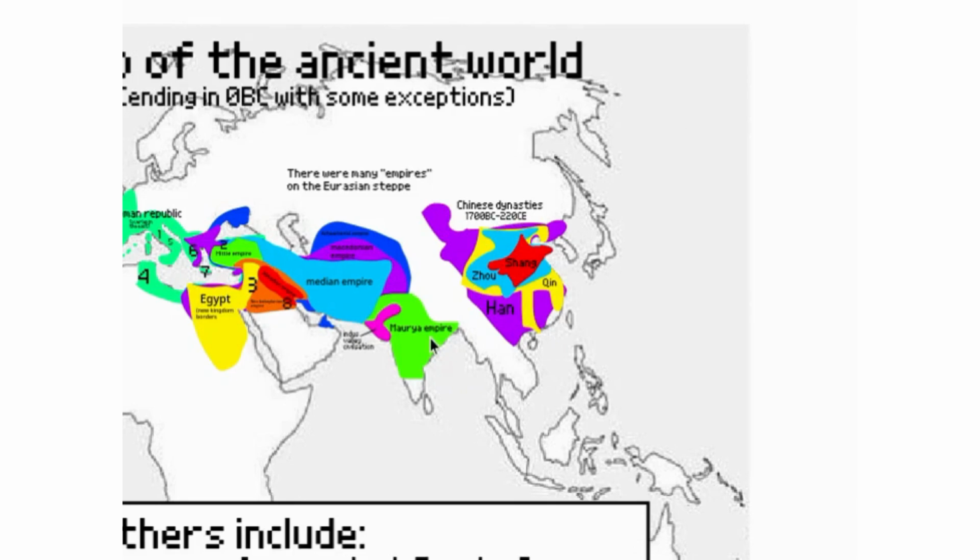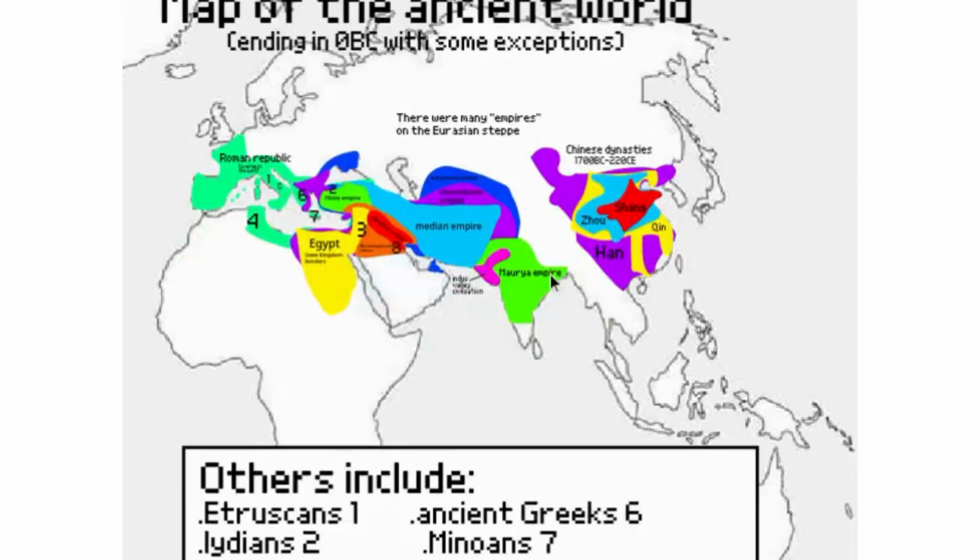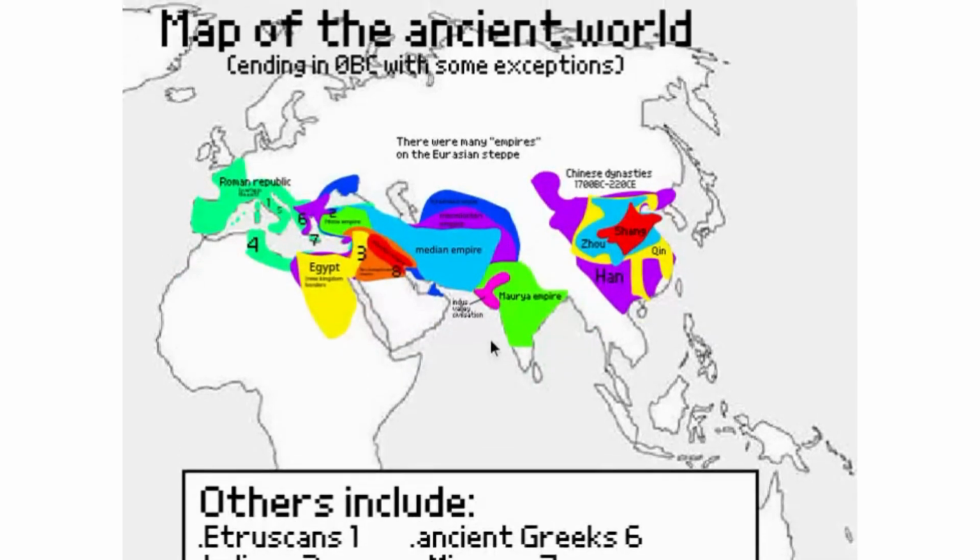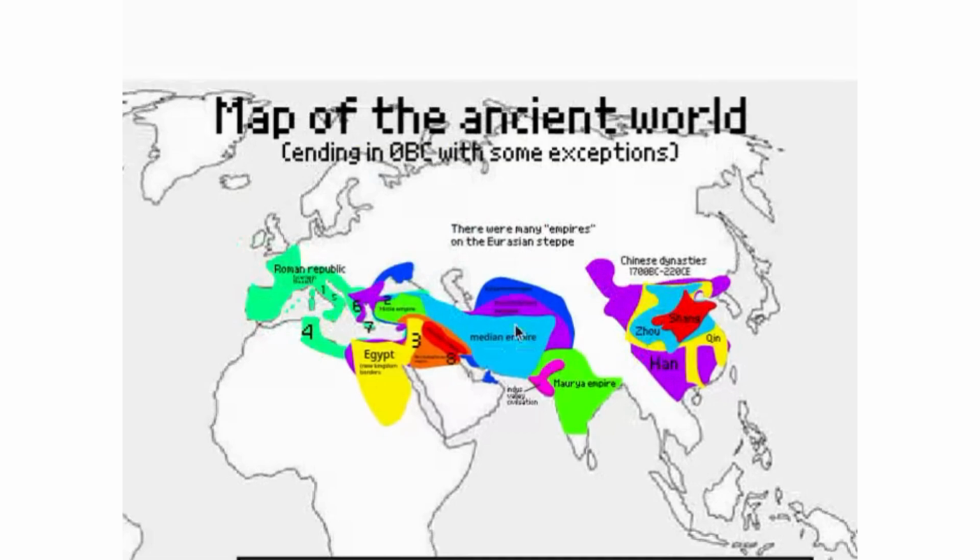Now here is the Maurya Empire, but before that was the Indus Valley civilization. The Maurya Empire didn't get all of India and Sri Lanka, but yeah, and then there was the Median Empire before the Persians. Then Cyrus the Great ended up conquering all this, which was the Persian Empire. Well, or the Achaemenid Empire, not the first Persian Empire. On the Eurasian steppe, there were many big groups, which technically were not empires.